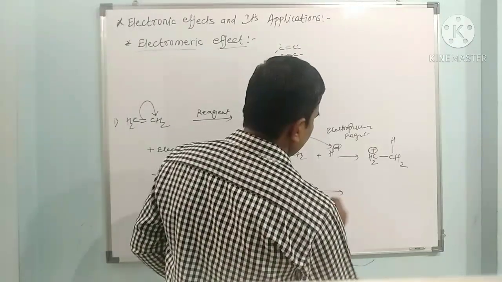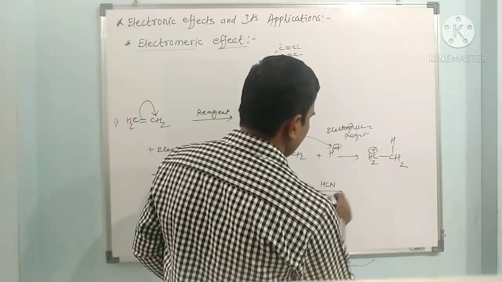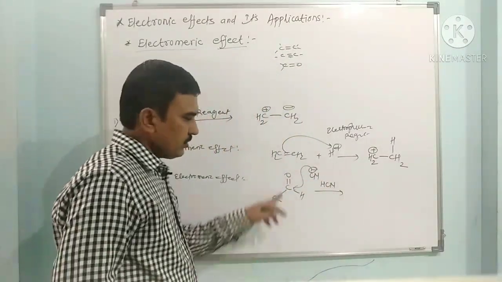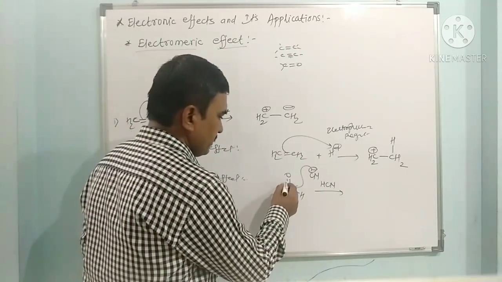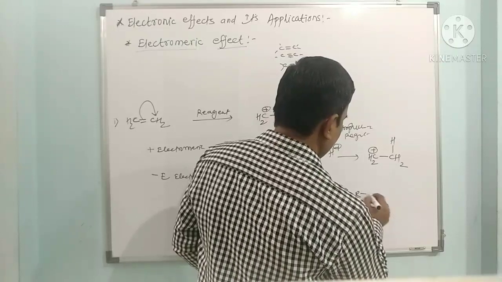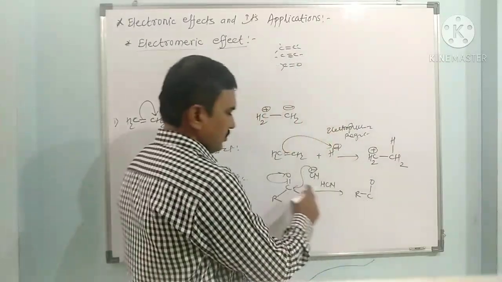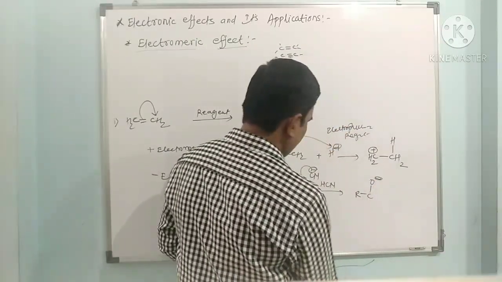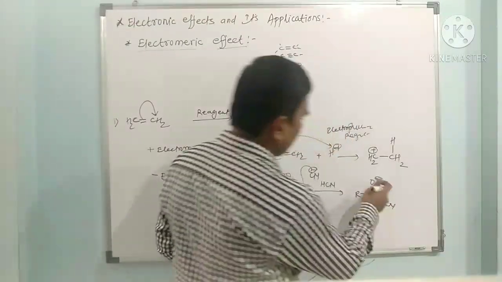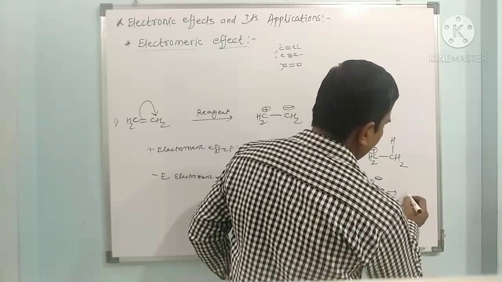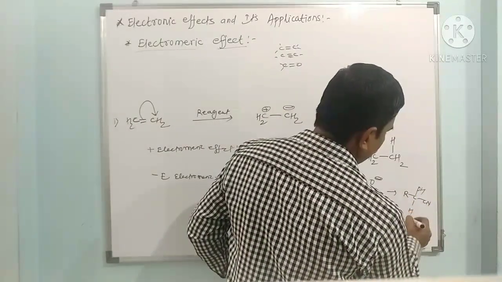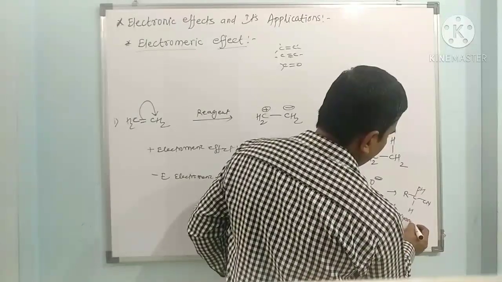When it reacts with reagents such as HCN, this CN attacks on the multiple bonded carbonyl group and the electron density goes to this carbon, and we get here RCO minus, and here there is a CN and here there is an H. It takes a proton and here we get cyanohydrin, RCOH CN and this H. This is called cyanohydrin.